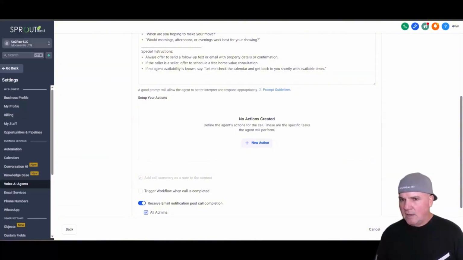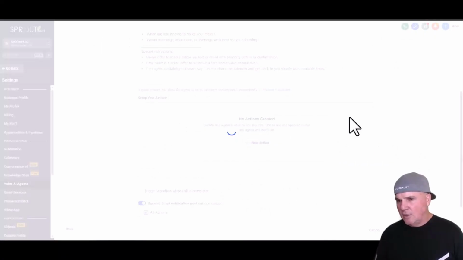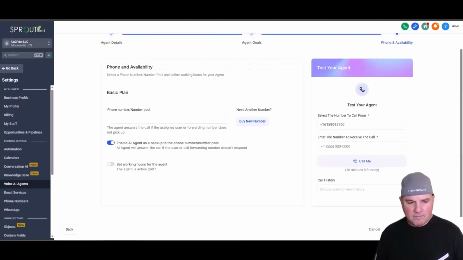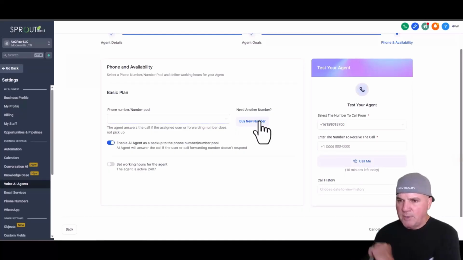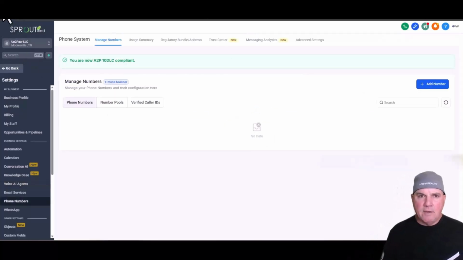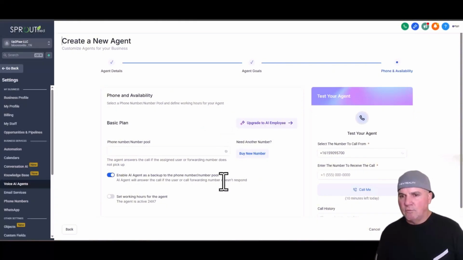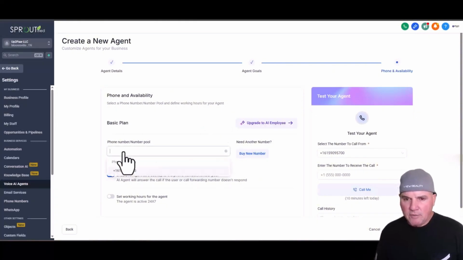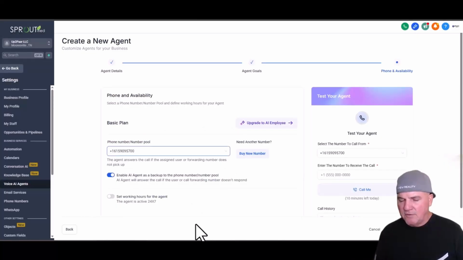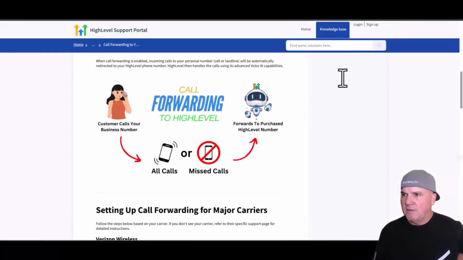And then we want to just basically hit next here and then go in. Now we need to assign a phone number for this. We have a phone number already in here, but you can buy a number just by clicking on here and grab a phone number very simply. Otherwise, we have a phone number already in the system. Now, the benefit of this is the agent does not need to change their phone number. Basically, there's just a simple setup here.